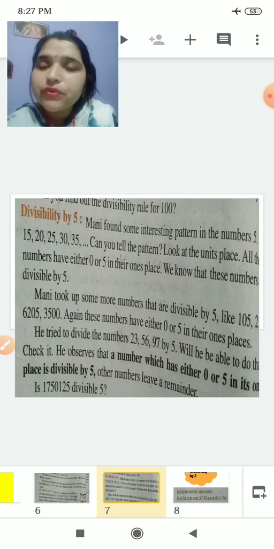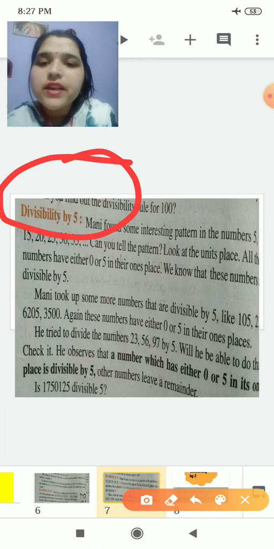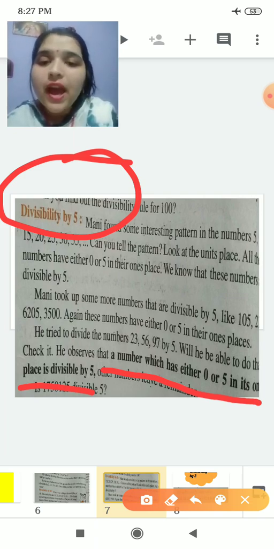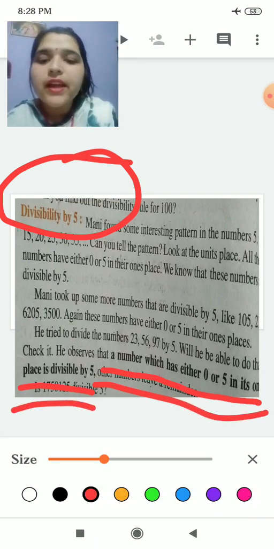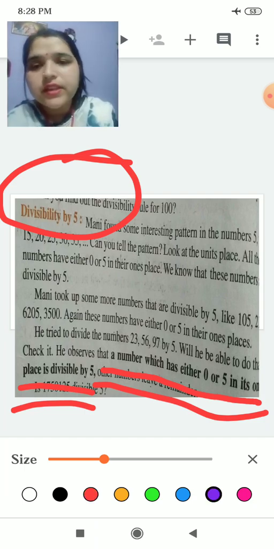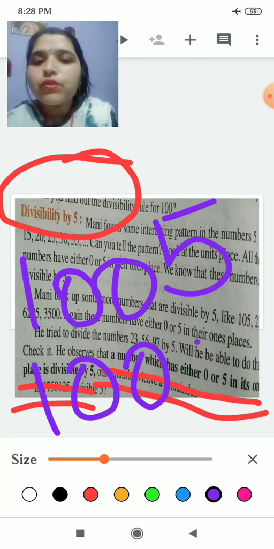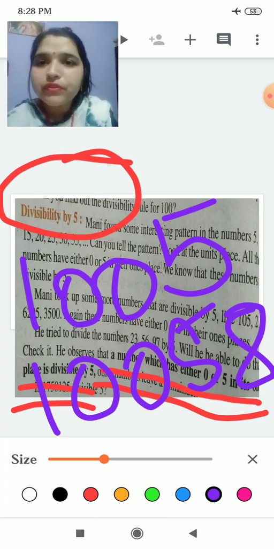Now we proceed to divisibility by 5. Here it says that a number which has either 0 or 5 in its ones place is divisible by 5. I repeat, if a number has either 0 or 5 in its ones place, then the number is divisible by 5. Take 10055 and 10058. Now tell me which number is divisible by 5.